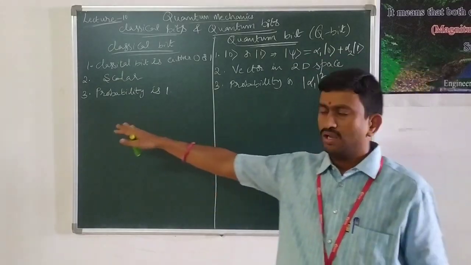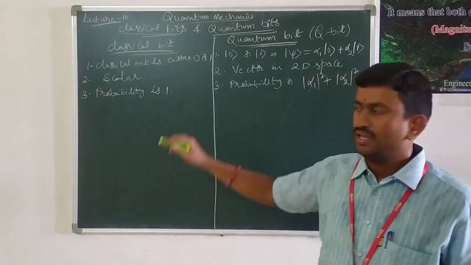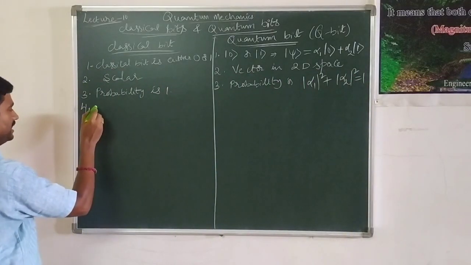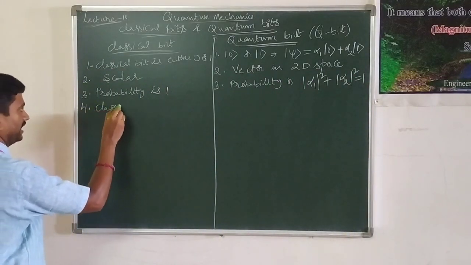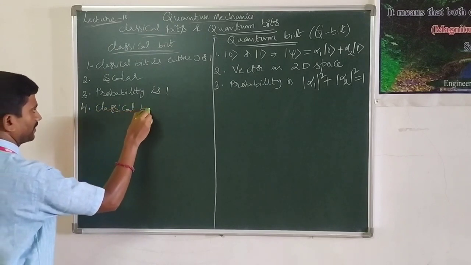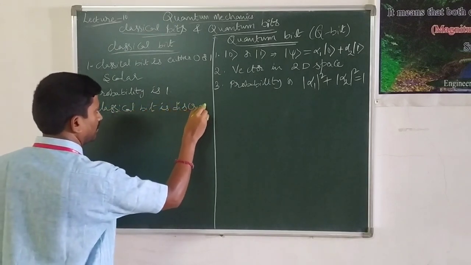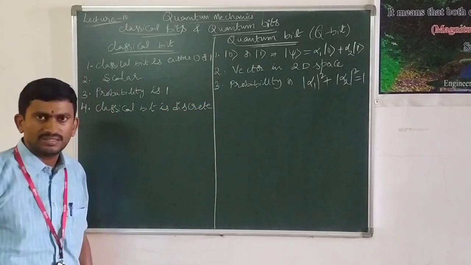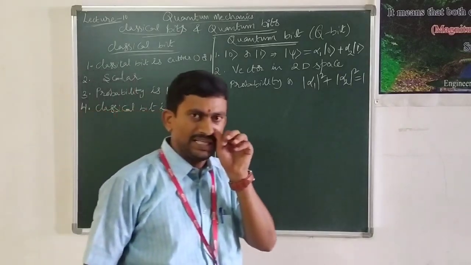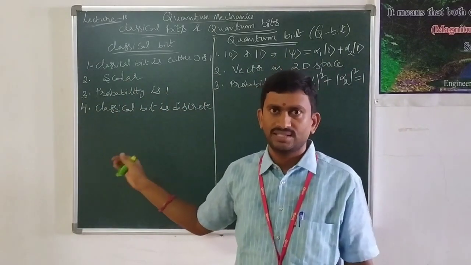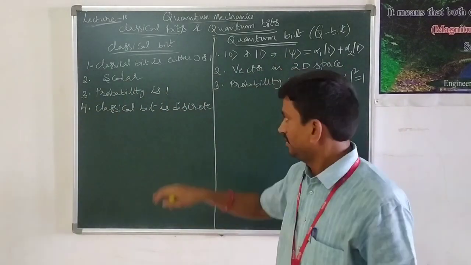Now coming to the fourth difference between the classical bit and quantum bit. This classical bit is always discrete in nature. What does it mean? You know that energy is discrete, charge is discrete, that means quantized. Discrete in the sense there is a specific number.